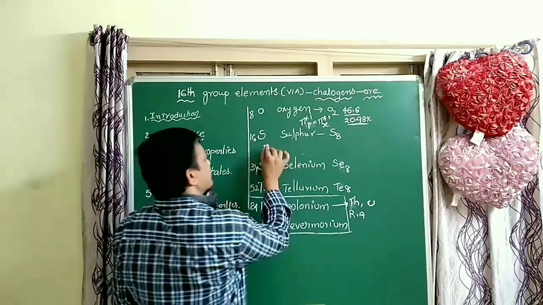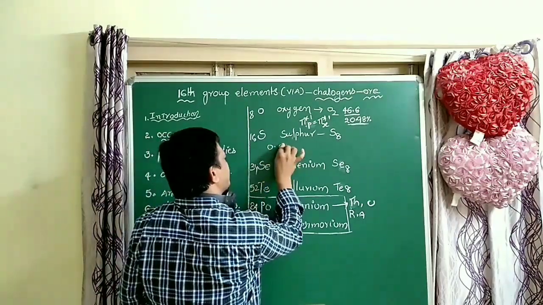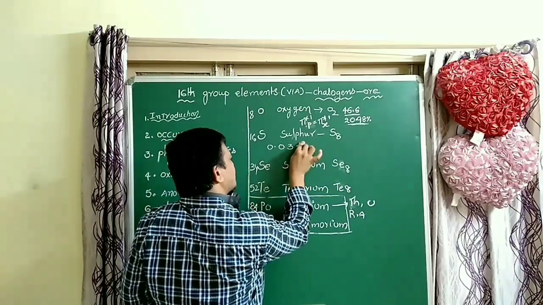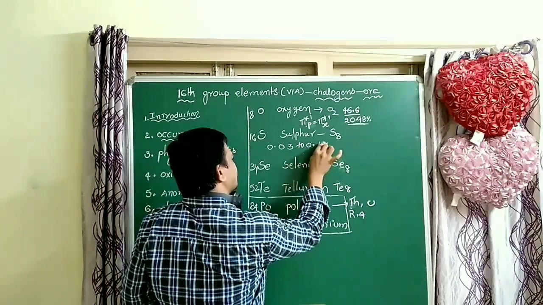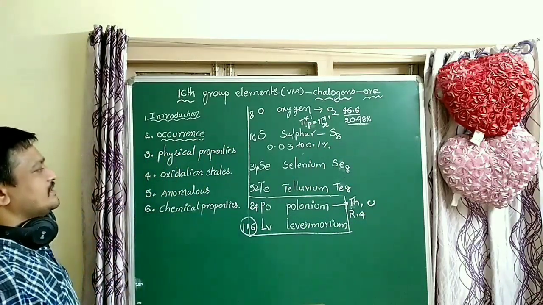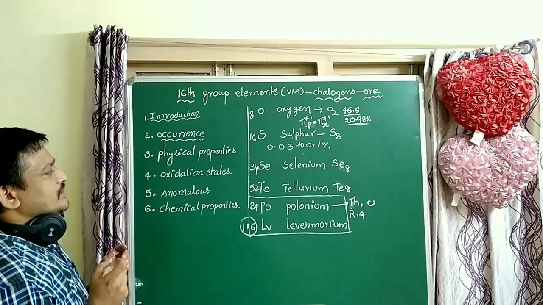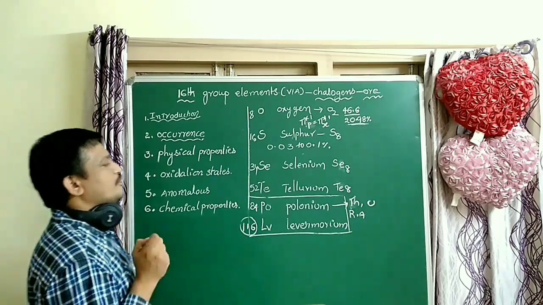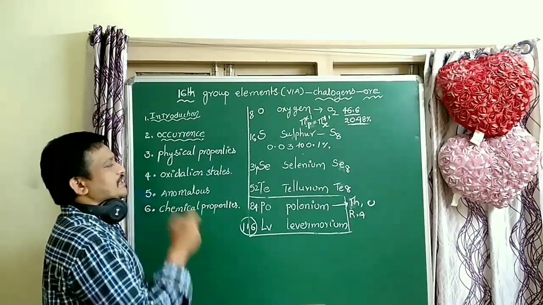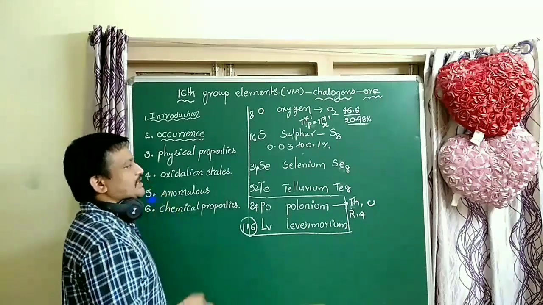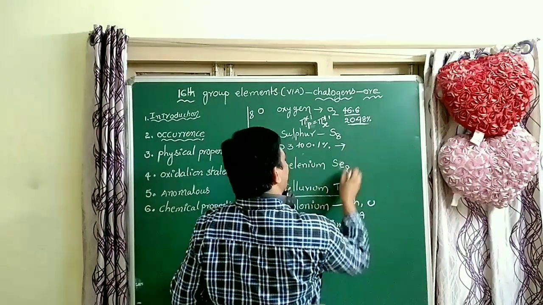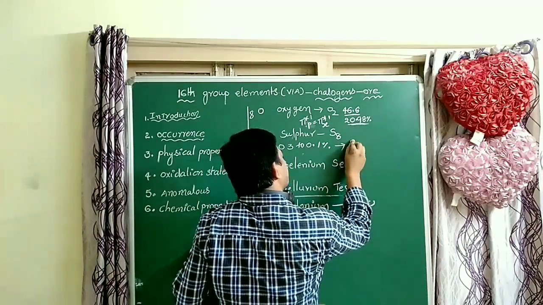So sulfur in the earth's crust is 0.032 to 0.1 percentage. How much percentage, students? 0.032 to 0.1 percentage is present in the earth's crust in the form of sulfates. For example, some important sulfur ores.